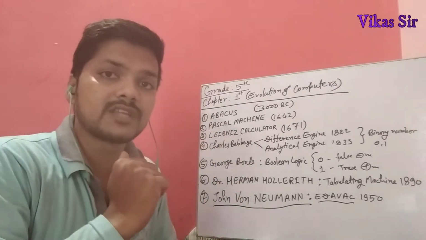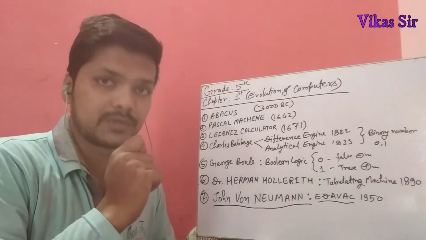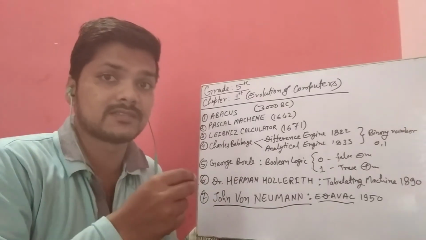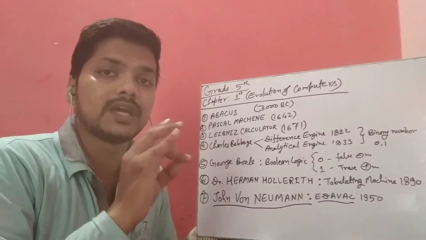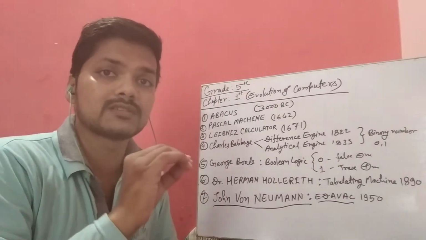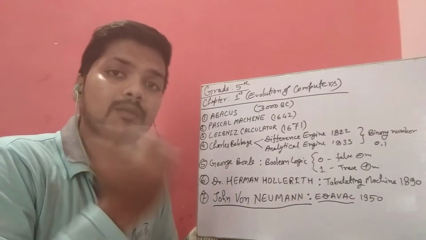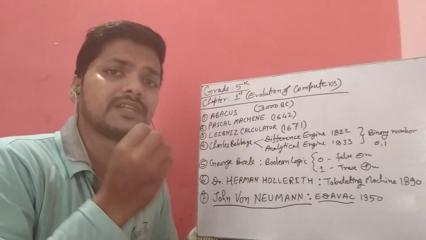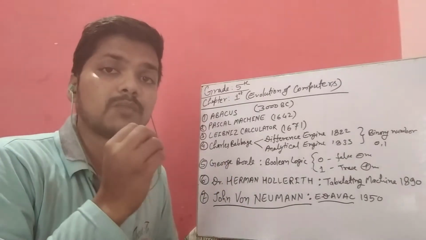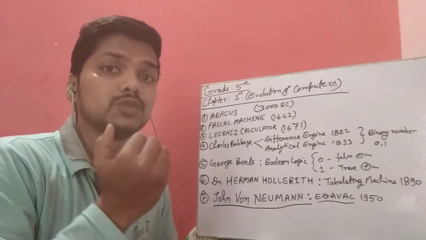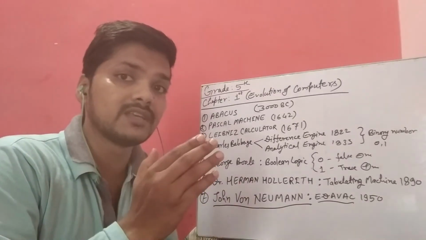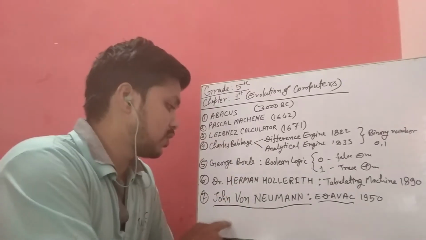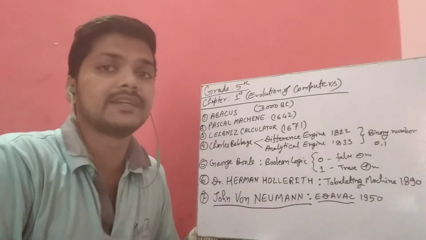All these concepts are used in our computers. We are using them today in personal computers and in mobile phones. We are using the same concept of software and storing data to install any applications. All the applications, software and data are processed in binary language, that is 0 and 1. And this concept of making software in binary language was developed by John von Neumann in 1950.